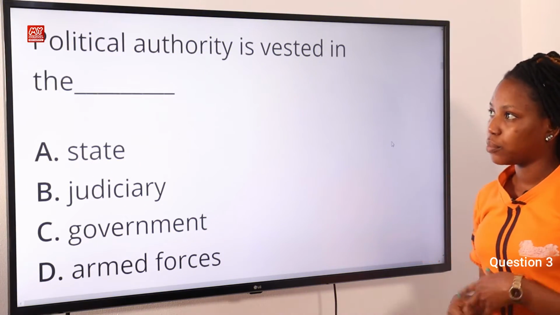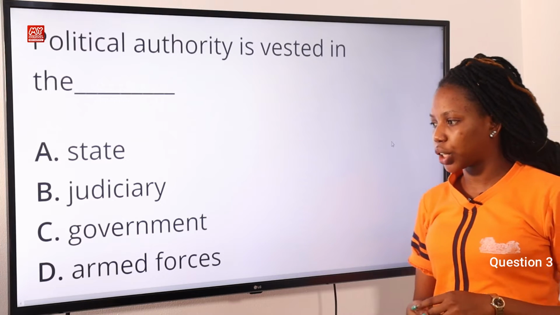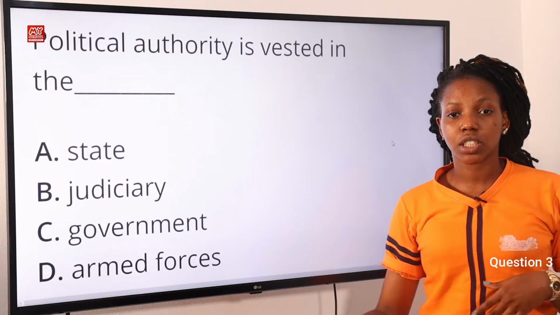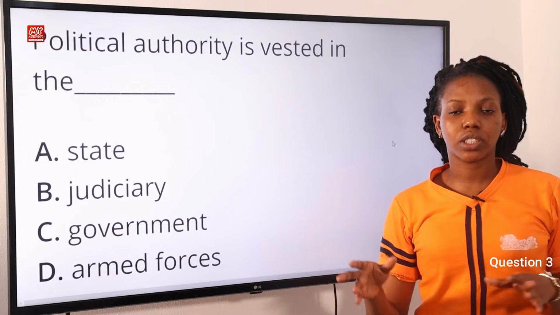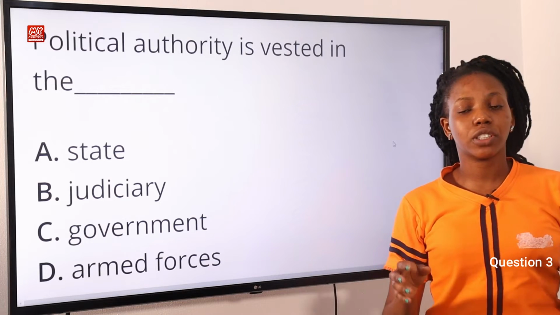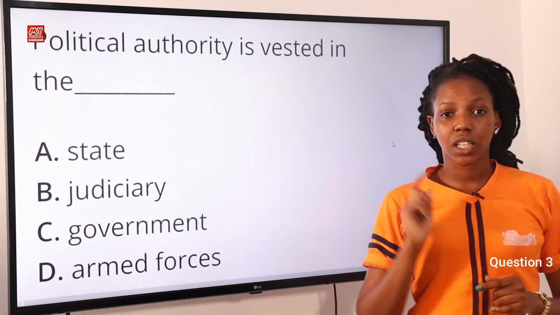Question 3. Political authority is vested in the dash. Option A, states, option B, judiciary, option C, government, option D, armed forces. The answer to this question is option C, government. Political authority is vested in the government. So we know that political authority is that authority vested on a person holding a political office. So option C is the correct answer to this question.